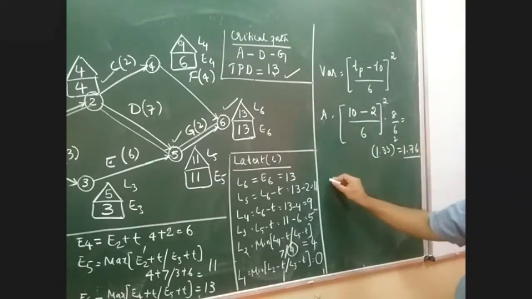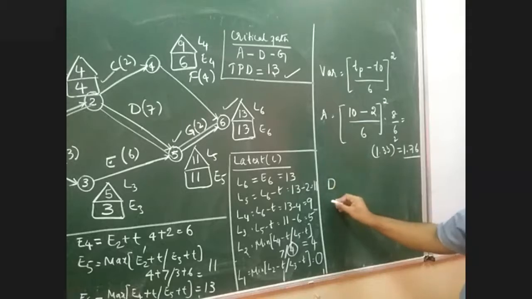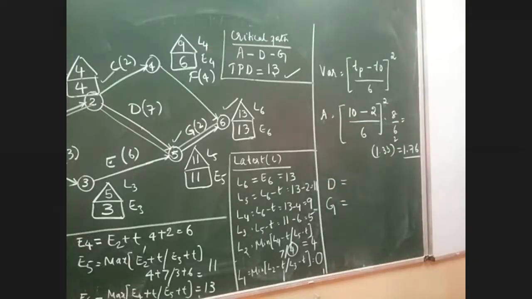In the same way I have to calculate for activity D and also activity G. Solve these and tell me. Please tell me the values now quickly. Similarly, please solve for D and G. Please see, I should only take the values of TP and T naught. Don't get confused with the other values. Please look at the formula clearly: TP minus T naught by 6, whole square. Tell me the final answer for D and G.